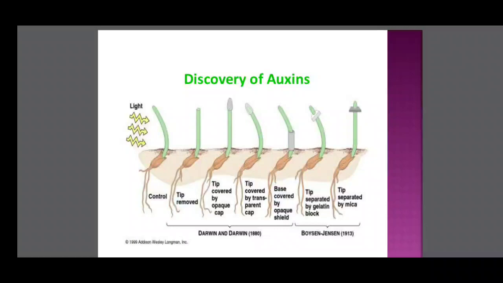So you show the first picture. First, Charles Darwin and his son observed some plants that bent towards the light side.